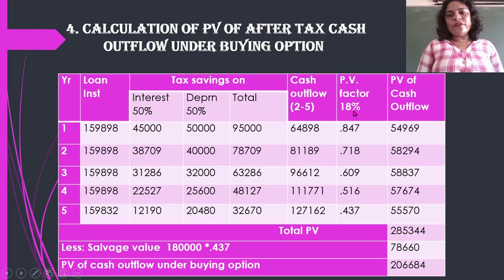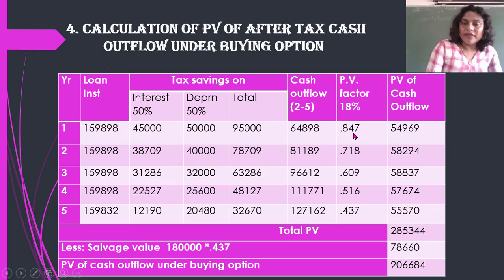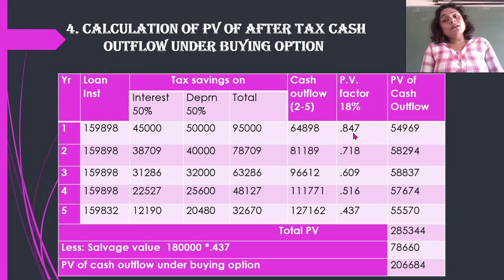Now what we will do? We will take the present value factor of rupee 1 for the first year as it was given in the question itself. How much was the present value factor at 18% for rupee 1? It is rupee 1 at the end of the first year, it gets discounted to 84.7 paise. Fine. So what we are going to do now? We are going to multiply this cash outflow with the present value factor. You will get to know present value of cash outflow for the first year. So multiply this column cash outflow with the present value factor. You will get to know first year present value of cash outflow is how much?